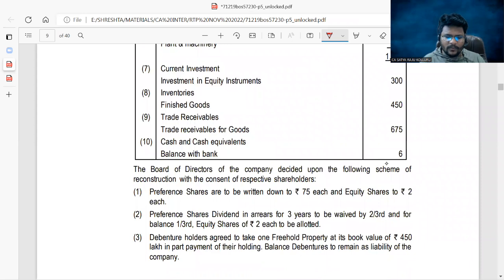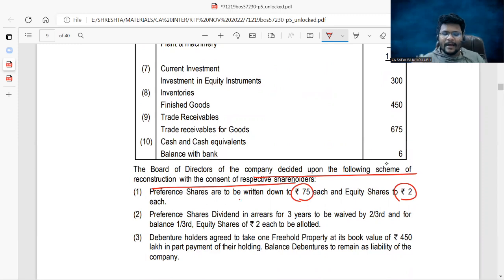Let me read the further information. Board of directors of the company decided upon the following scheme of reconstruction with the consent of respective shareholders. Preference shares to be written down to 75 each and equity shares to 2 rupees each. What is the entry, guys? Preference share capital account debit. How much? 100 rupees face value, total amount.